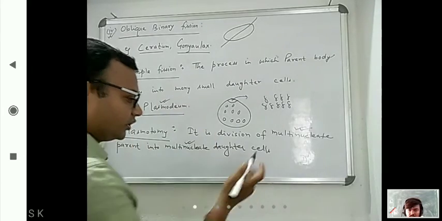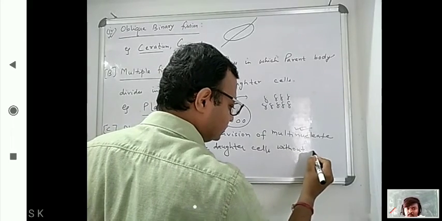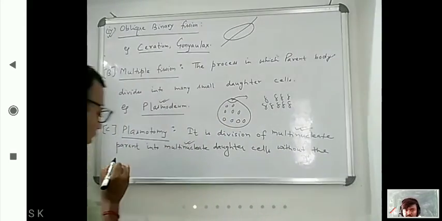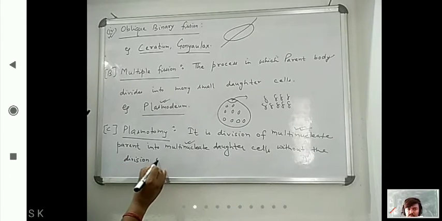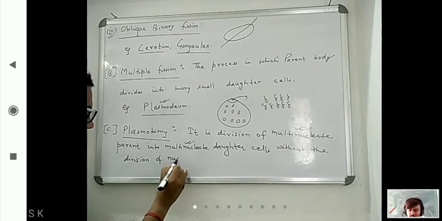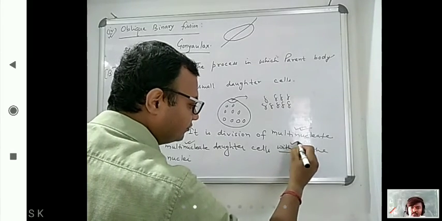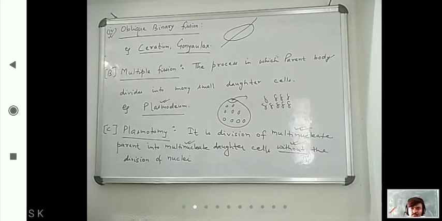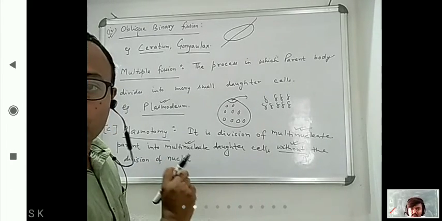But here it is without nuclear division. You have to know that. So without the division of nuclei, very important, no division of nuclei. Now questions ask where this is seen, which organism belongs to that.